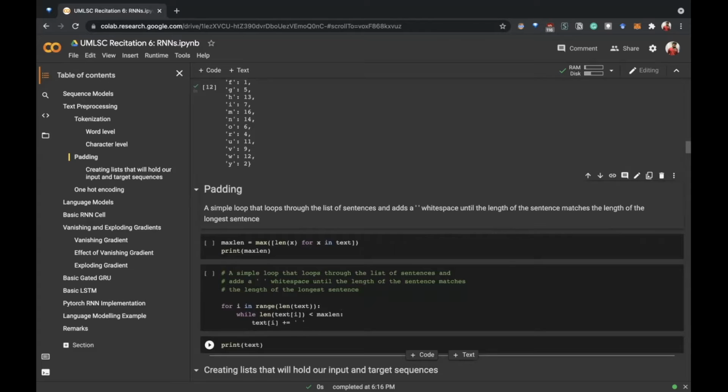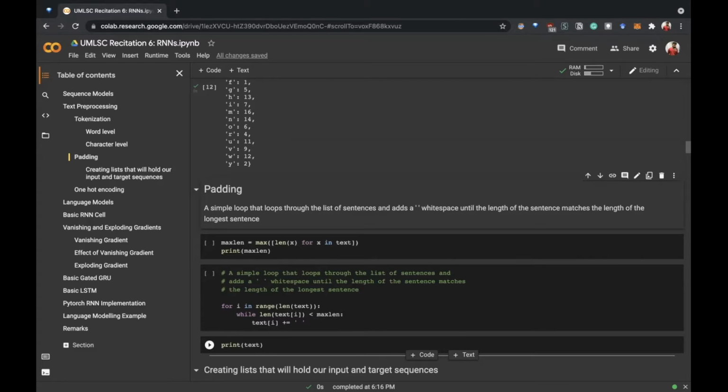Now we'll do padding because in neural networks, it is easier to input a fixed size of data every time. So what we will do is, in our input text sentences, we will first find the max length, which is the length of the largest sentence, and then we will pad the smaller sentences such that the length of each of those sentences is the same.